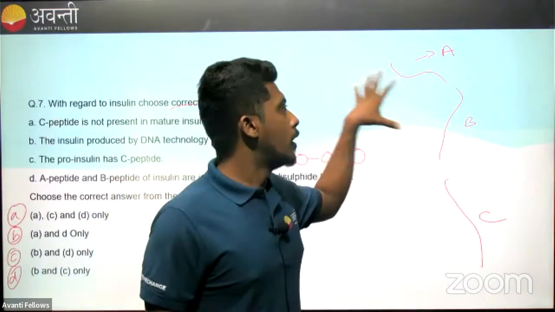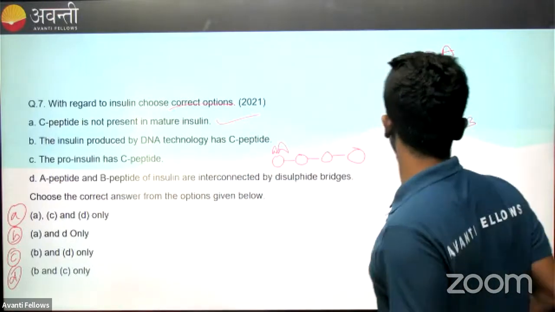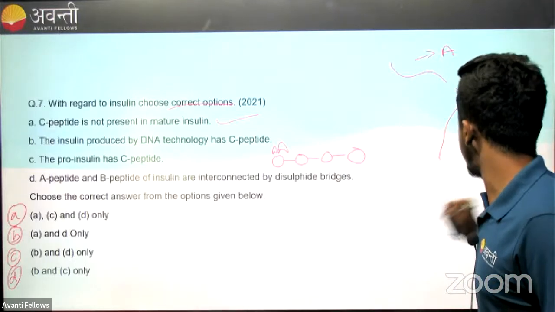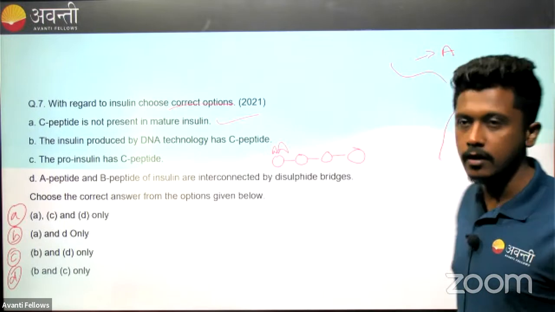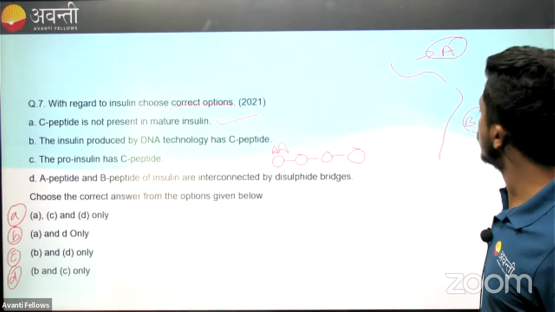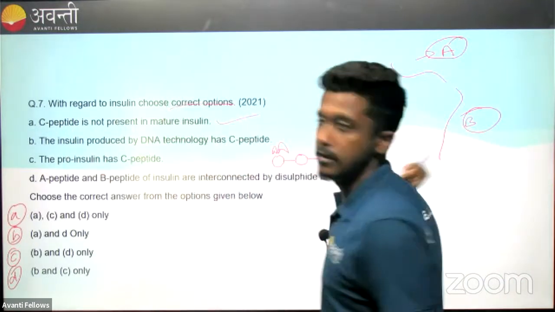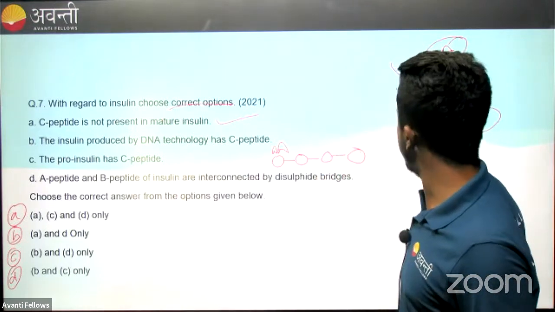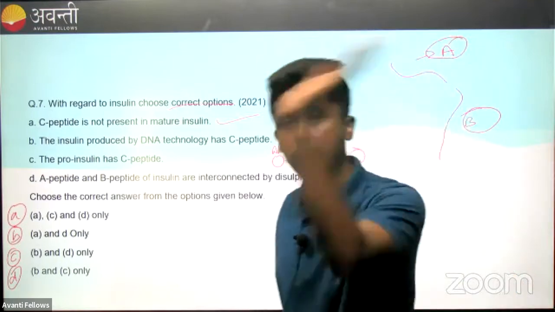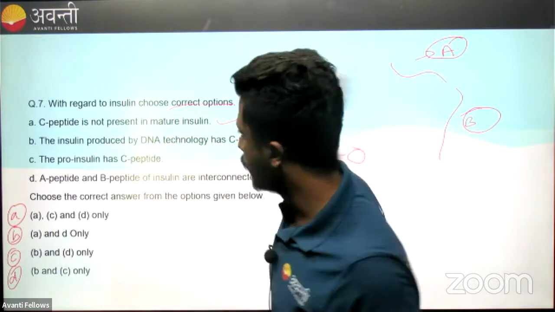But here, the proinsulin will have 3 chains, that is A, B, and C peptide chains. The C peptide chain should not be present in the mature insulin, only A and B peptide should be there. So C-peptide is not present in mature insulin is the correct answer. What happens is the C peptide gets removed in our human body, where proinsulin is converted into mature insulin by removing the C peptide. Understood? Only A and B will be there. So that is why the first option is correct.